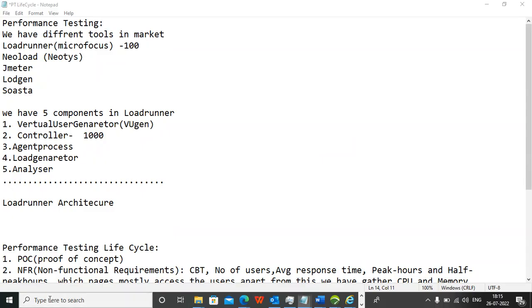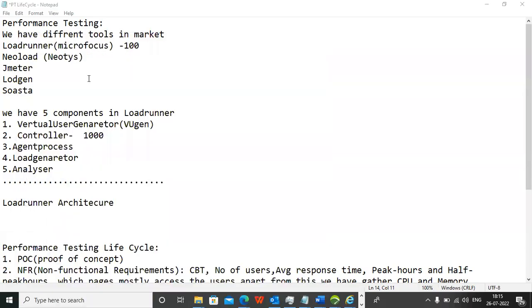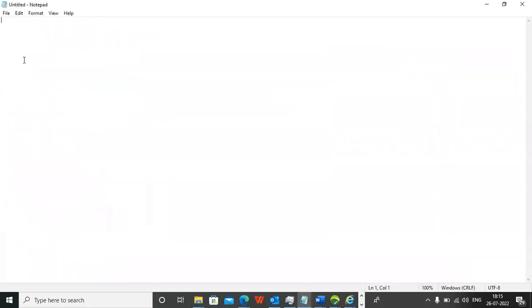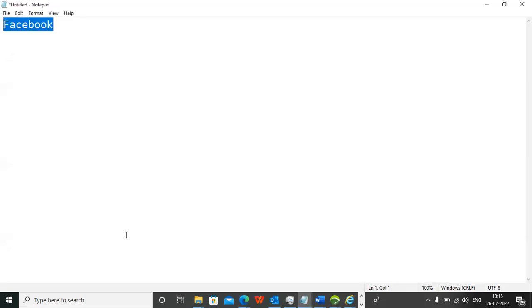So first we should understand our business flow. For example, I said the Facebook application is our project. Facebook is our project. I think it is very small, right? So now everyone is able to see, right? Facebook is our project.